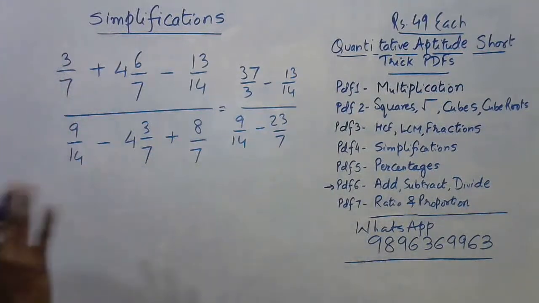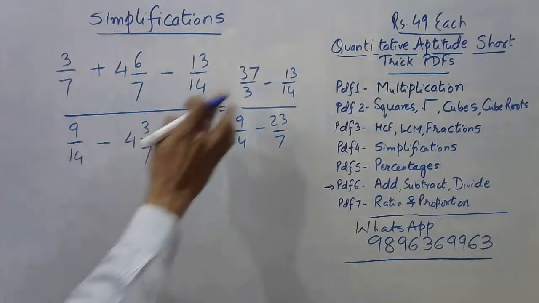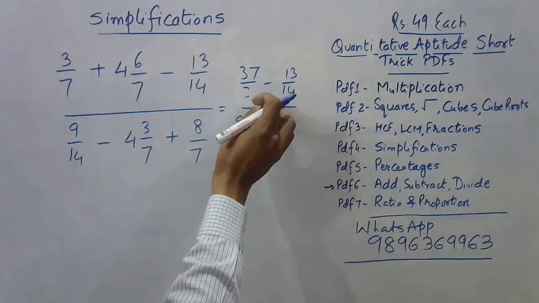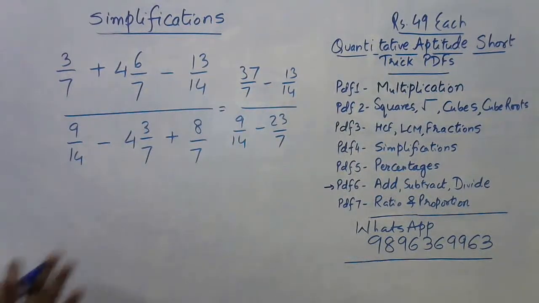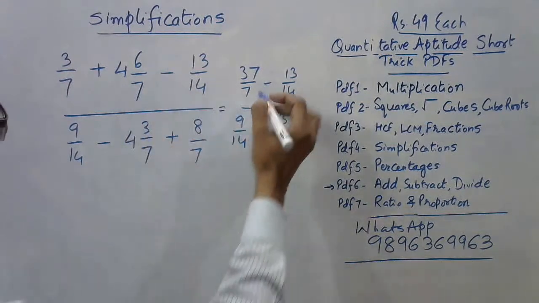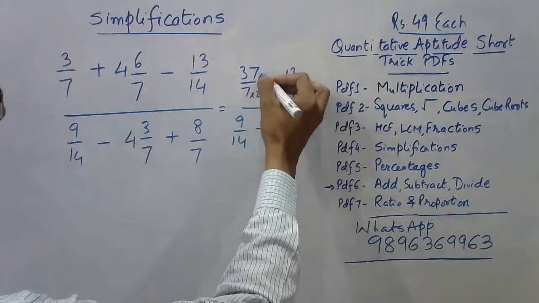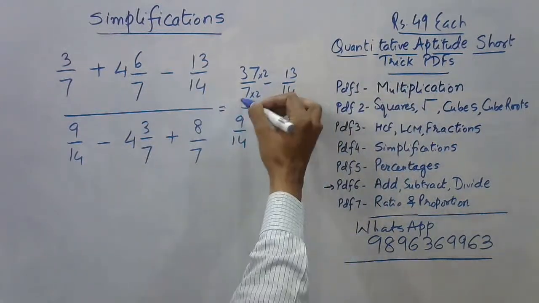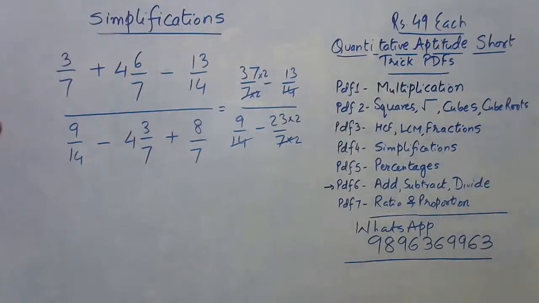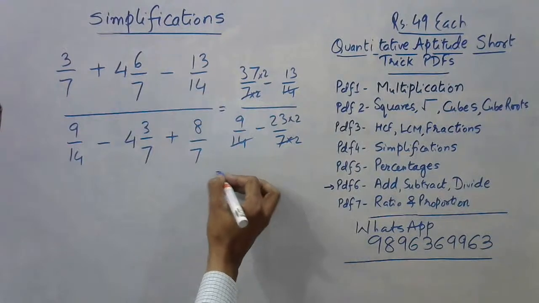So I've reduced a major portion of this. This is, I think I've written it wrong. This is 7. Okay. Now, let's simplify this further. Multiply this by 2 and this by 2. This by 2 and this by 2. And then get rid of all the denominators. Now, here's your answer in the next step.